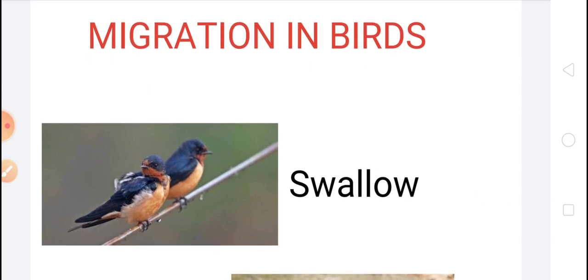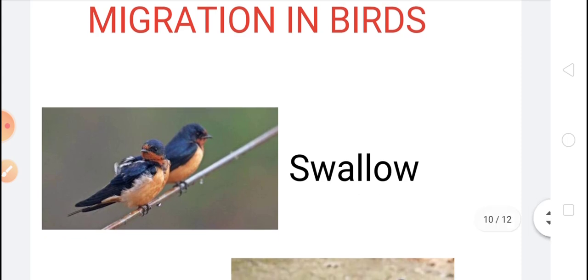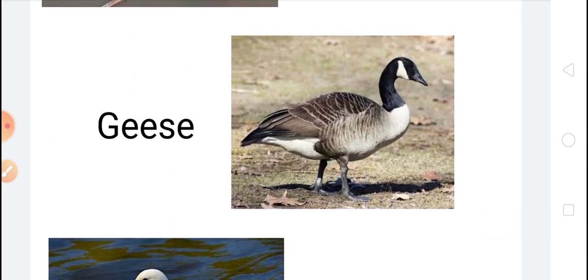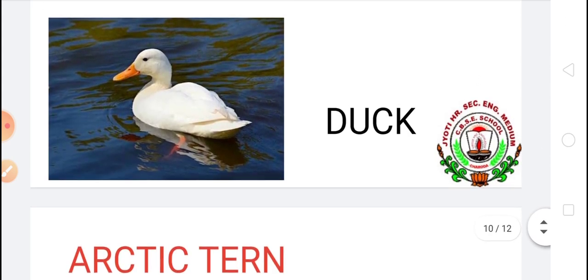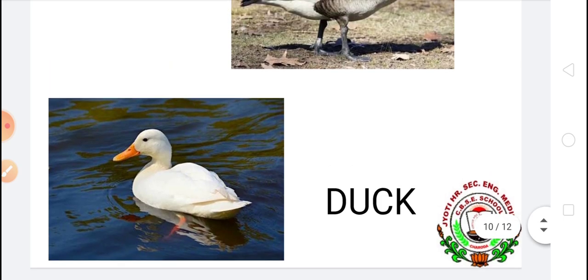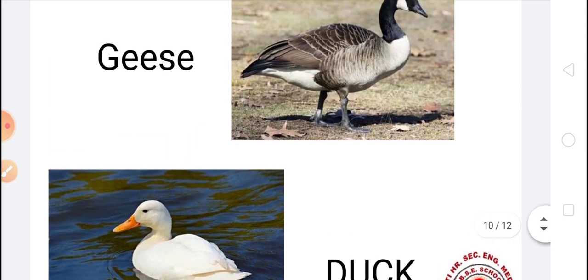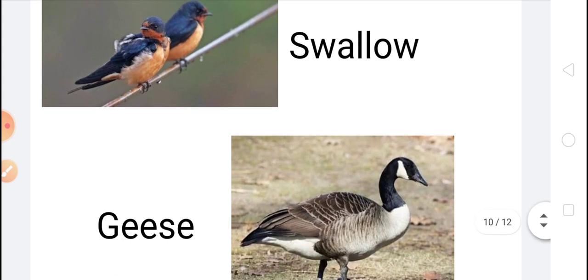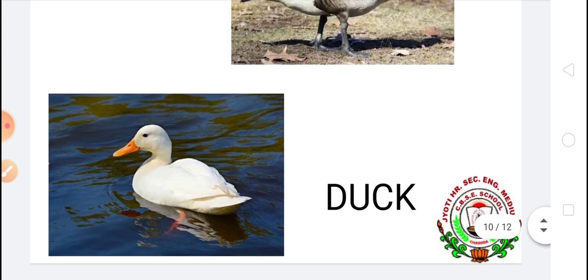Migration is very common in birds even. Birds like swallows, duck, geese migrate long distances to avoid harsh climatic conditions. These birds generally migrate from one place to another place to avoid harsh climatic conditions. These birds are swallow, geese, and duck. They migrate long distances to avoid extreme weather conditions.